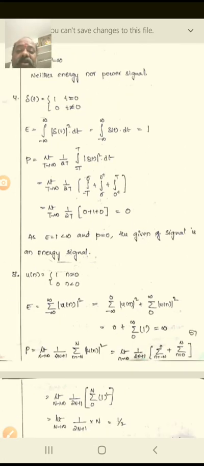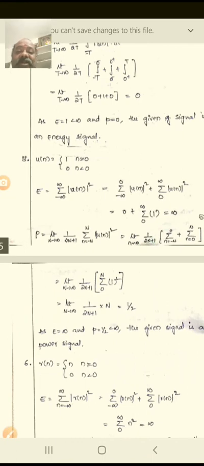Now u of n, this is a discrete time signal. In a discrete time signal, u of n is equal to 1 for n greater than or equal to 0, and 0 for n less than 0. Sigma from minus infinity to plus infinity of u of n whole square: you may apply minus infinity to 0 of u of n whole square plus 0 to infinity of u of n whole square. Similarly, only from the 0 level onward it has the signal. So you take the sum from 0 to infinity of 1, which is equal to infinity.